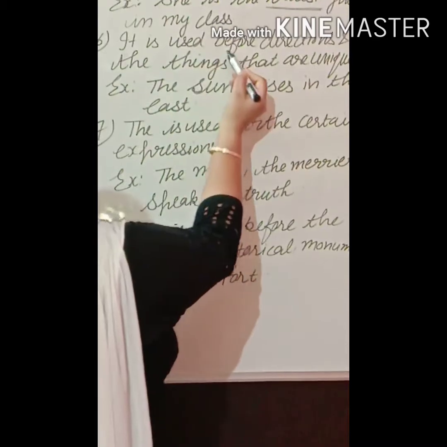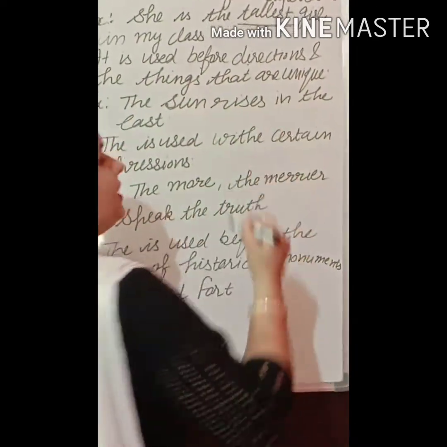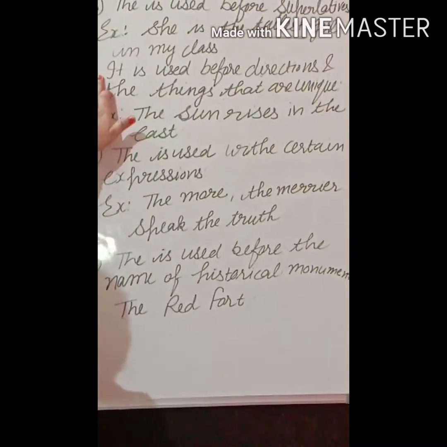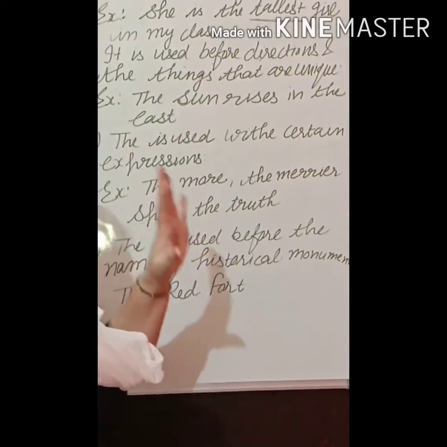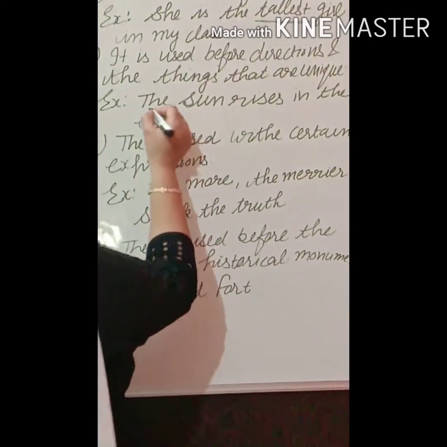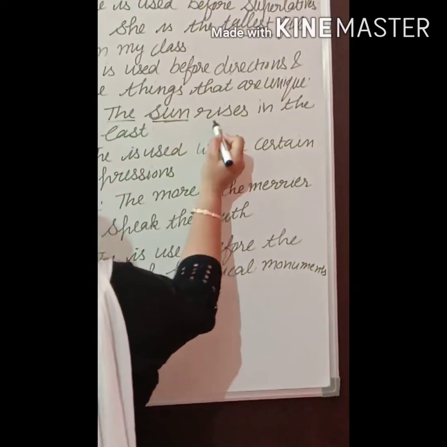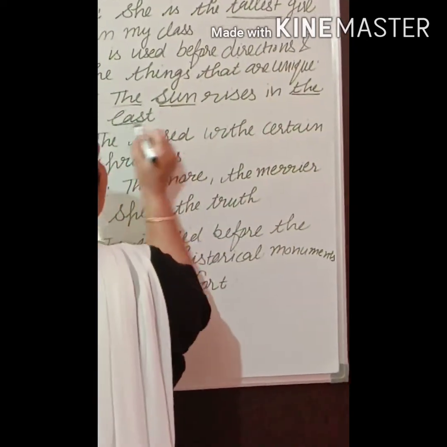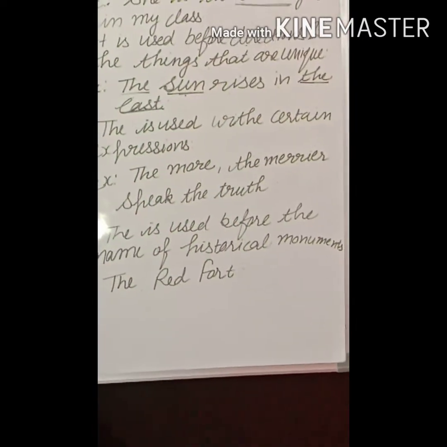The is used before directions and things that are unique. The is used before the names of directions and things that are alone in the universe. For example, the sun, meaning the sun is alone. The sun rises in the east. Before east and sun, we use the.